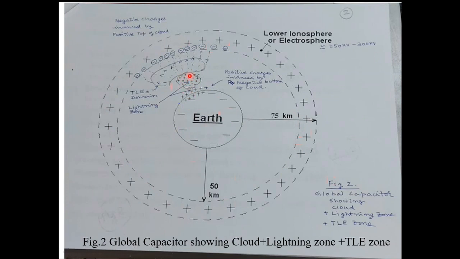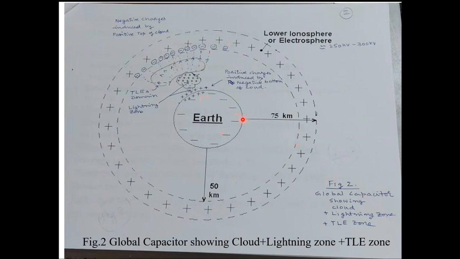Above the Earth's surface, above the cloud, we have a region where we have the so-called transient luminous events, which were shown a little earlier. The sprites, the blue jets, tendrils, and the elves occur in this region. In fact, together, these cloud charges and the elves take positive charges to the lower ionosphere. We'll be discussing that much later, but we'll see this positive voltage of 300 kilovolts above Earth's surface is nearly constant. It varies between 250 kV to 300 kV.